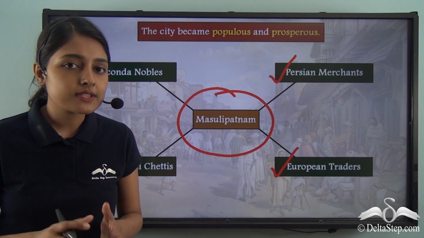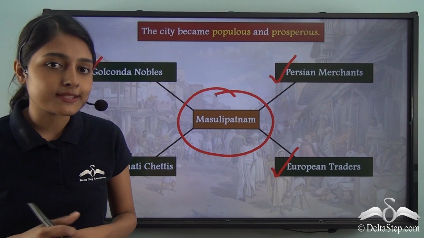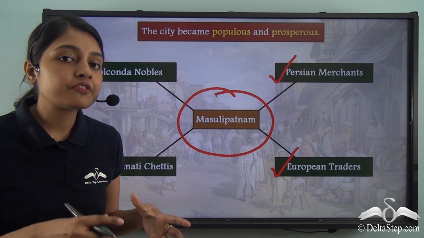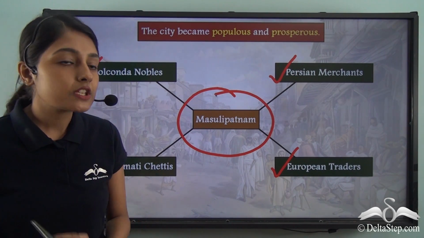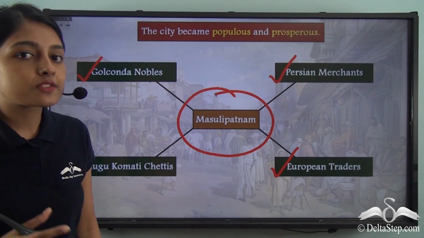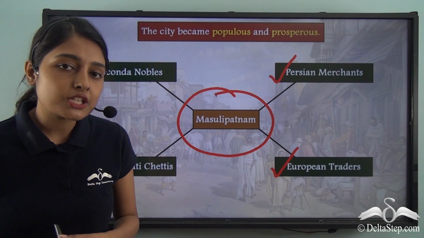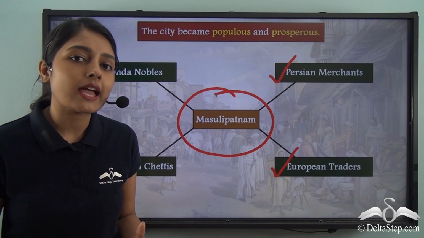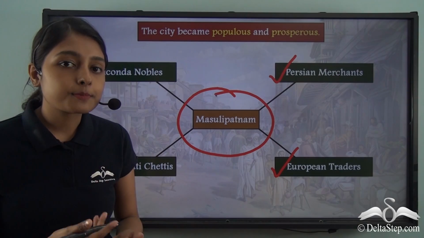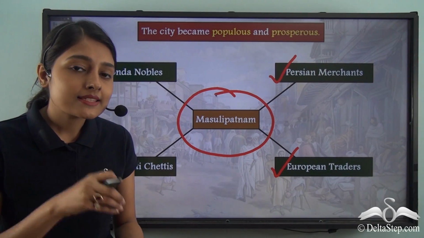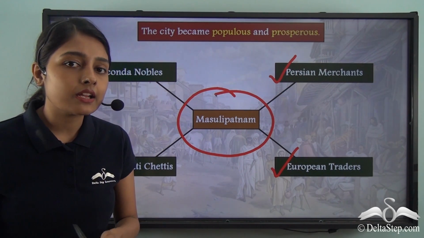Because around this time, Masulipatnam was a major port town from where different kinds of items were exported. And the control of Masulipatnam would invariably mean economic prosperity and growth, which is why all these trading communities were trying to gain control of Masulipatnam. As a result of this competition, Masulipatnam was also emerging as a very important and very strategic port town. This is because Masulipatnam now became a center point or a focal point of trade activities in this entire region.